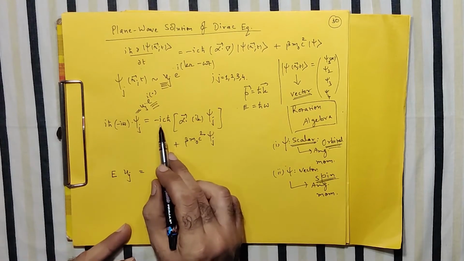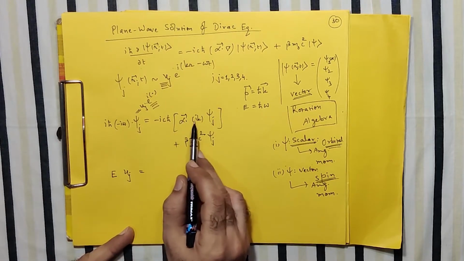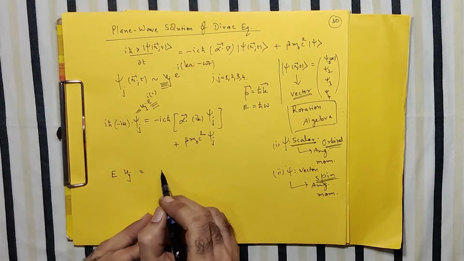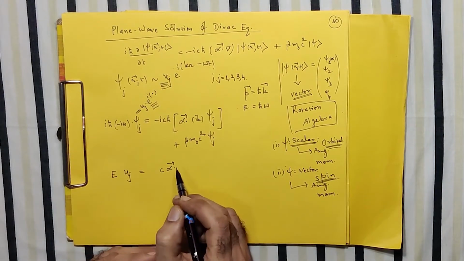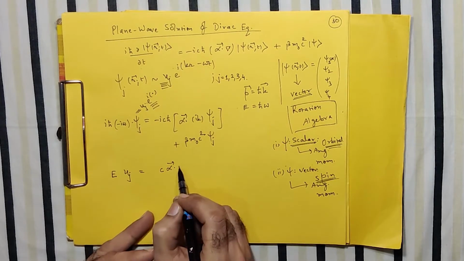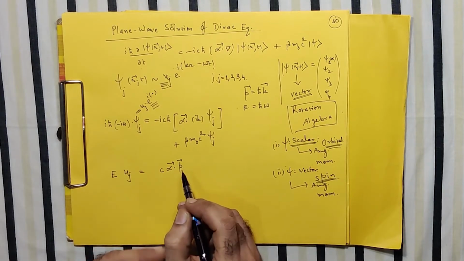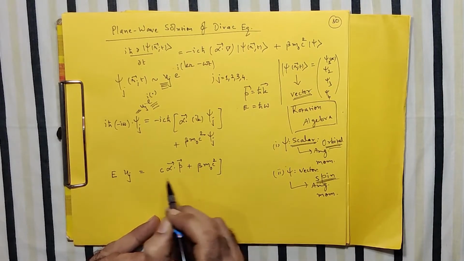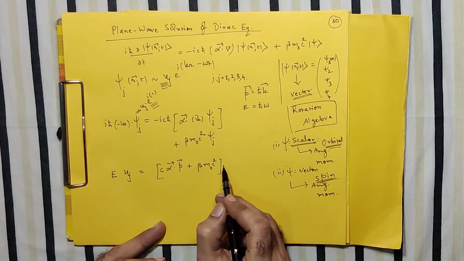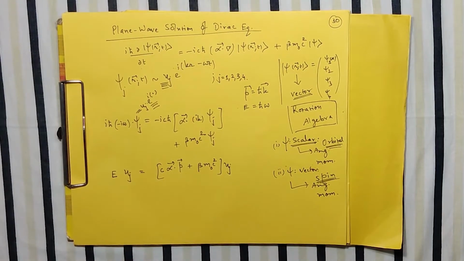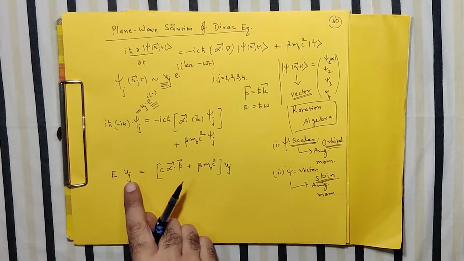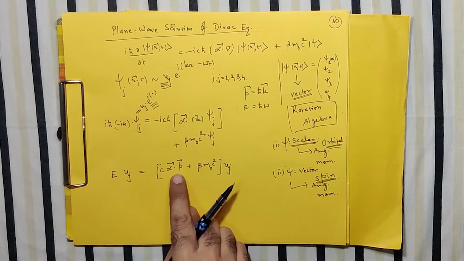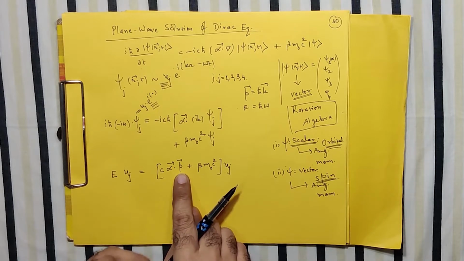On the other side, h cut k I can write as a p. So this term I can write simply as c alpha, and then you know that this p I can write like this, and of course plus beta m0 c square term, which will be as it is, and then what you have is like this. So they are basically the 4 equations. Don't forget u1, u2, u3, u4. Here also u1, u2, u3, u4, and there is a dot product between two matrix representation of the operators.